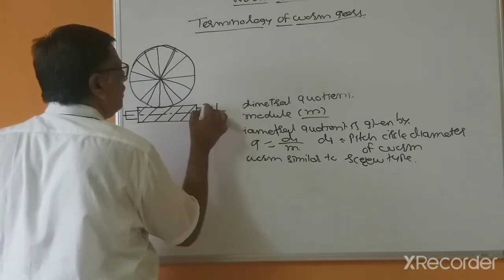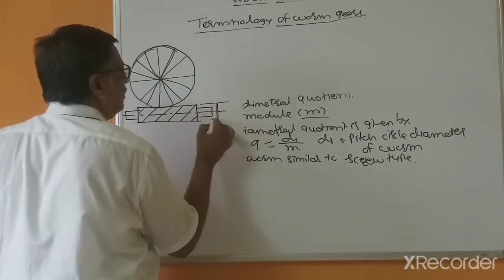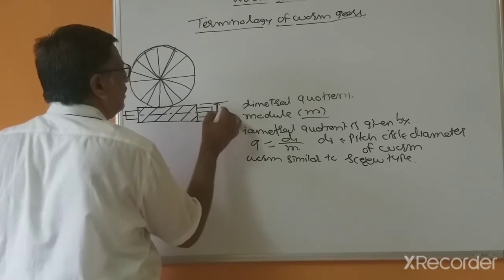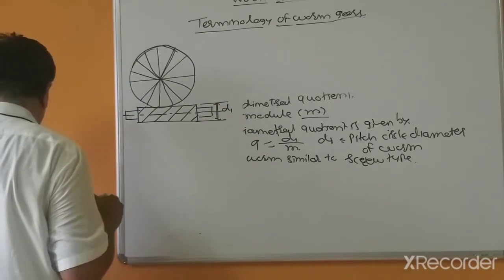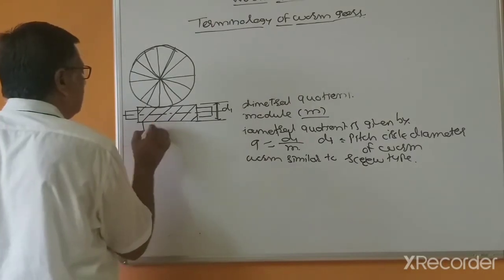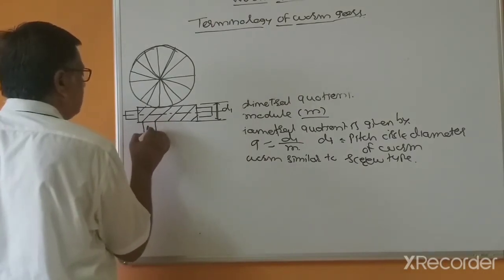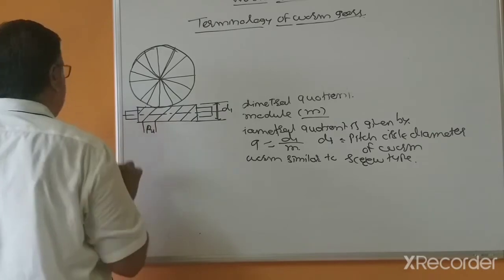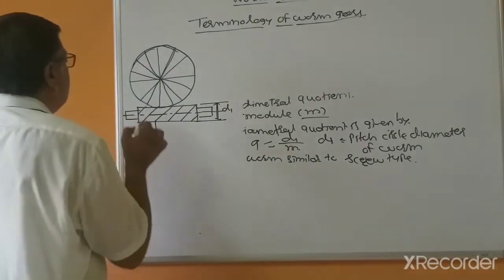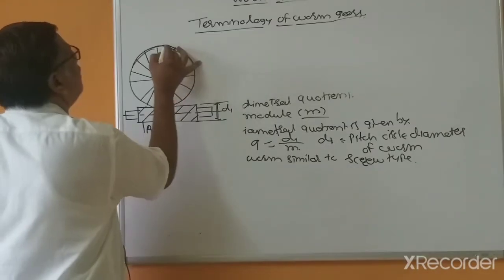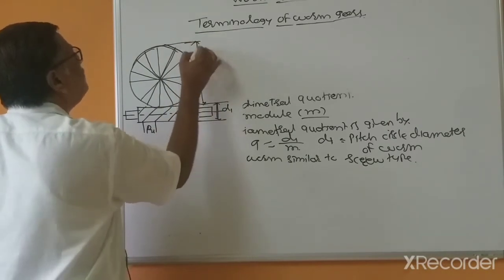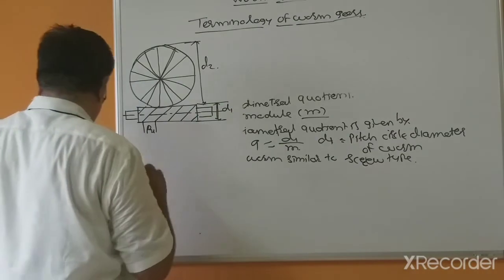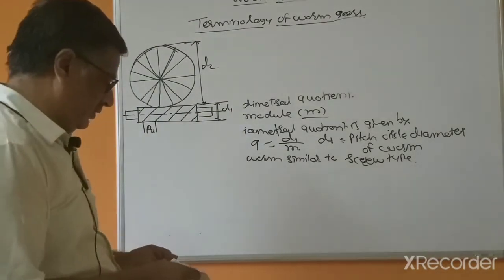This is equal to D1, and this is Px, and this is the pitch circle diameter of the worm shaft.